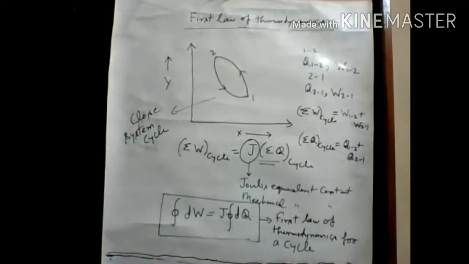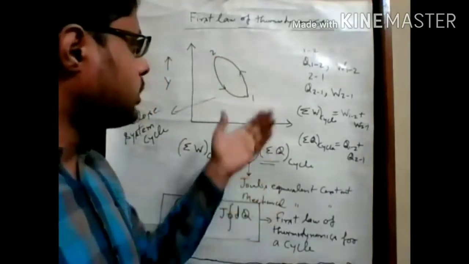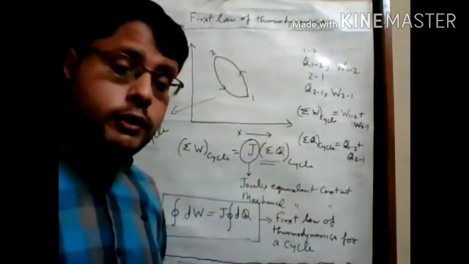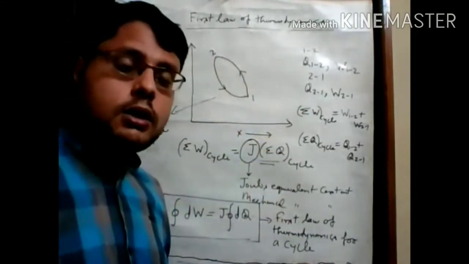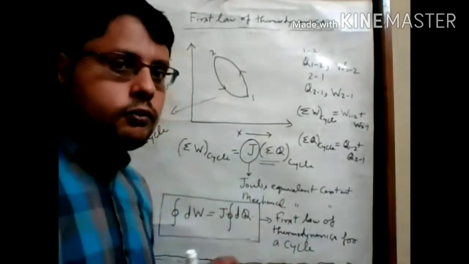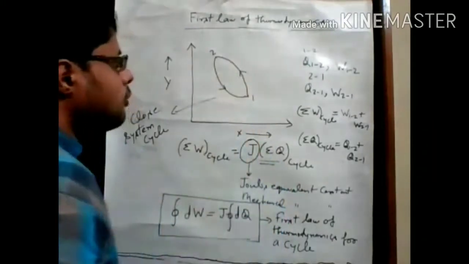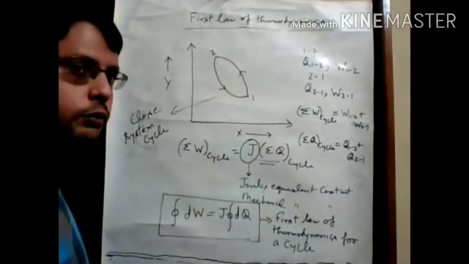And now we move to some other important terms, because here we already discussed the first law application on a closed system cycle. Now we move towards the first law application for a particular process. We know that this cycle is a combination of two individual processes.